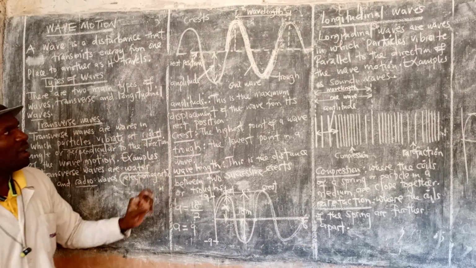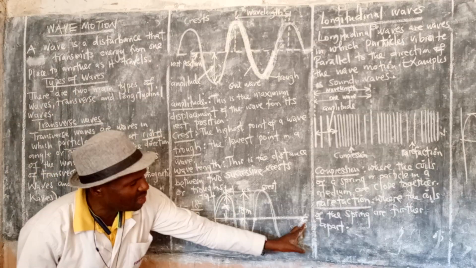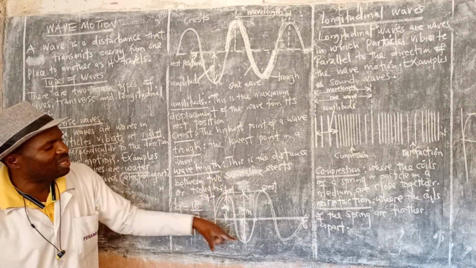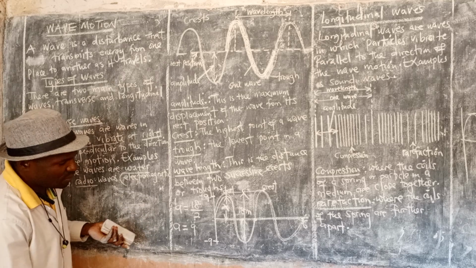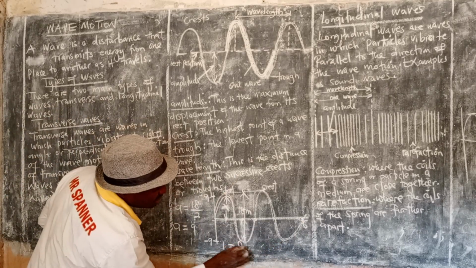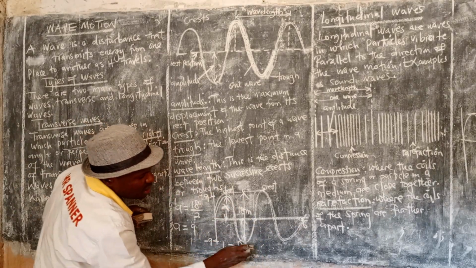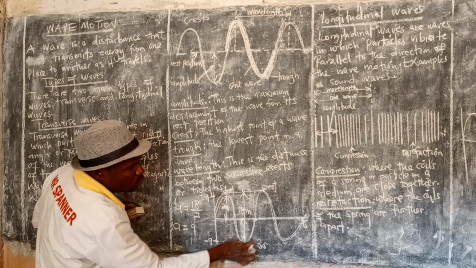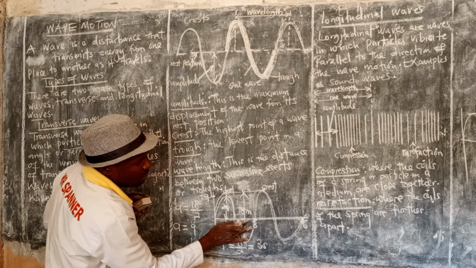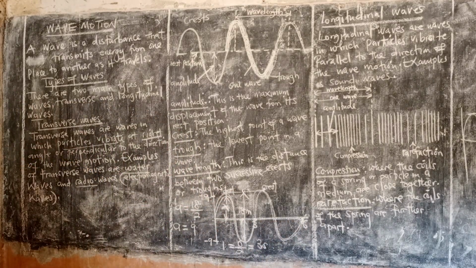Can you find the period? Period means one complete wave. If 2 waves are completed in 6 seconds, what will be the time for one wave? You divide. The total time for the 2 waves is 6, divided by the number of waves, which is 2. So 6 divided by 2 is 3 seconds. So one wave takes how many seconds? 3. So 3 plus 3 becomes what? 6.